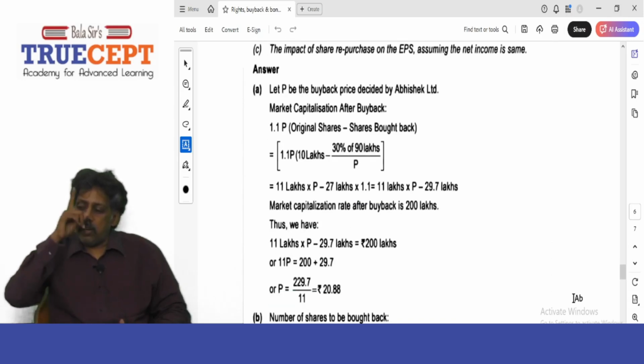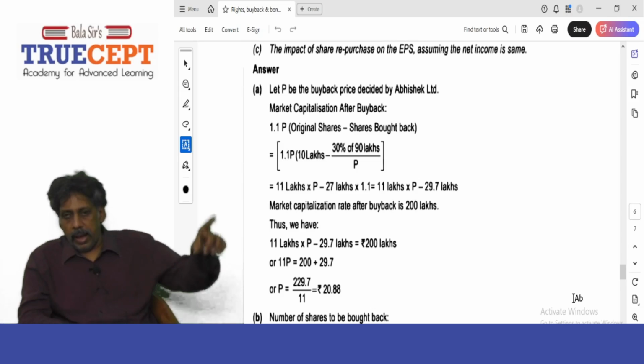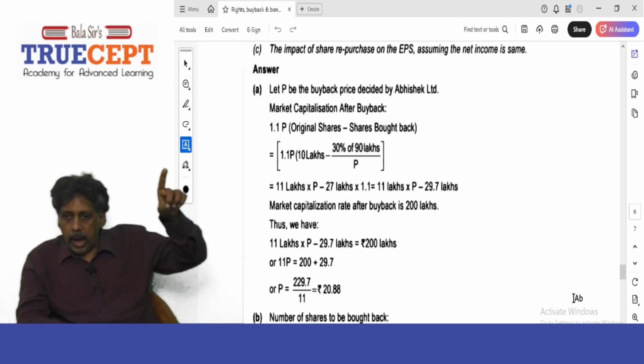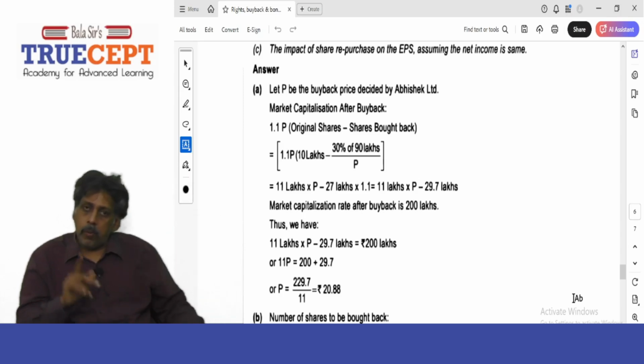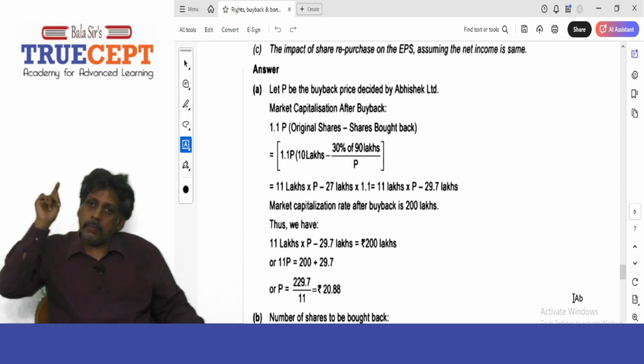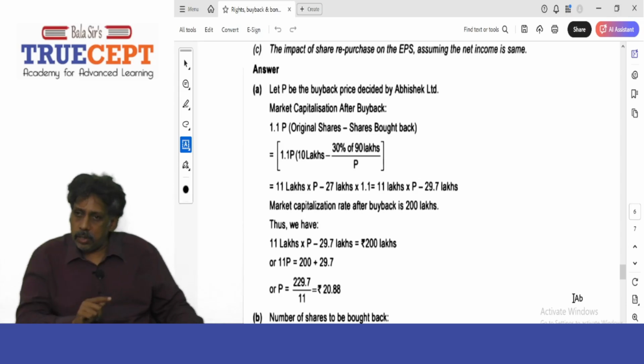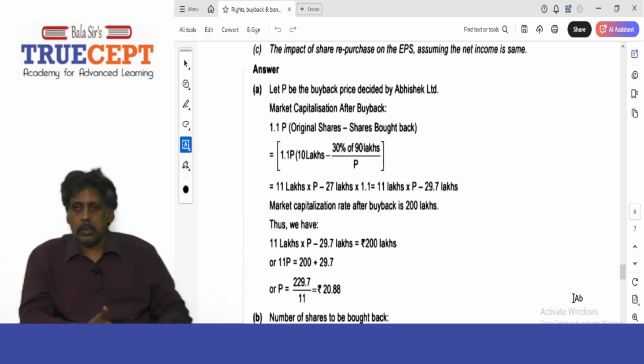First you assume the buyback price to be P, and the market price after buyback will be 1.1 times P, 10% higher. So let P be the buyback price decided by Abhishek Limited.